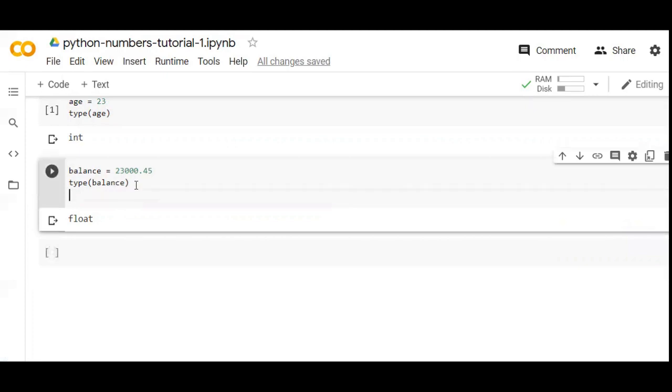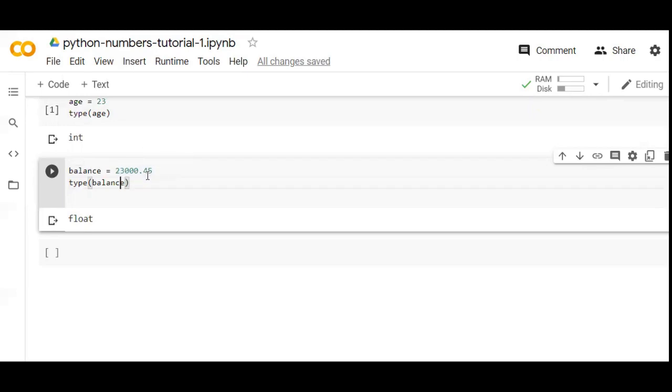I have declared a variable called balance and initialized it with a value of 23,000.45. You have studied about long, double, these kind of data types in C or Java. There is no such thing in Python. Python considers only one decimal data type, which is called float.